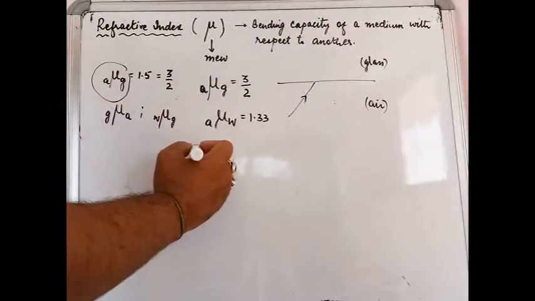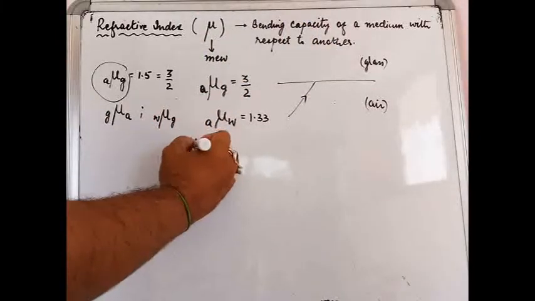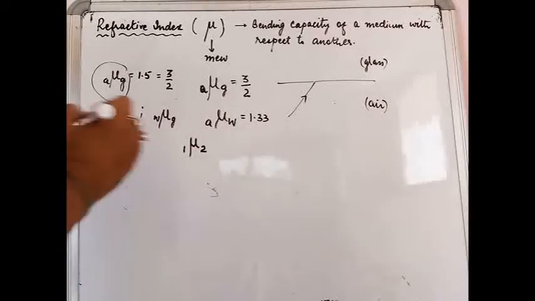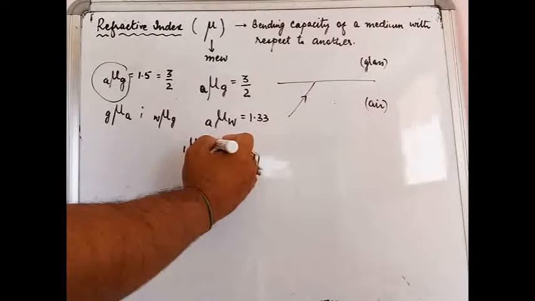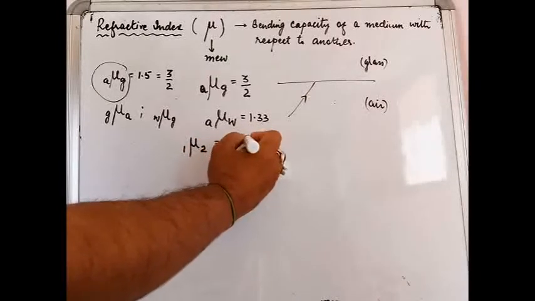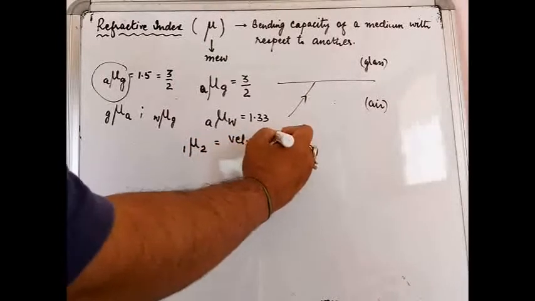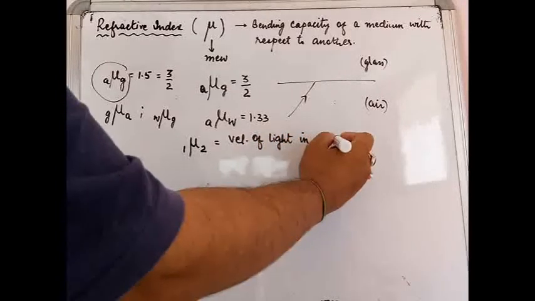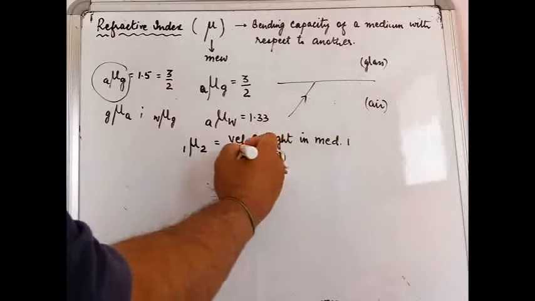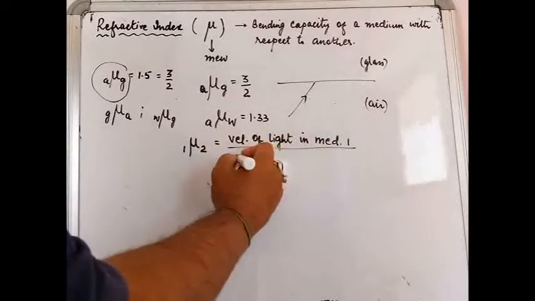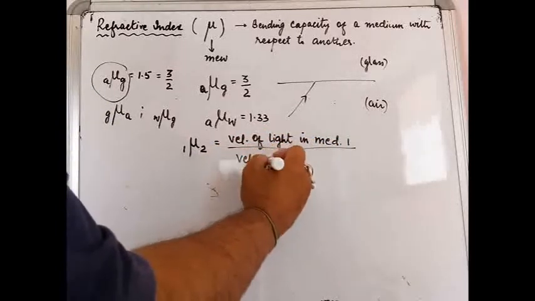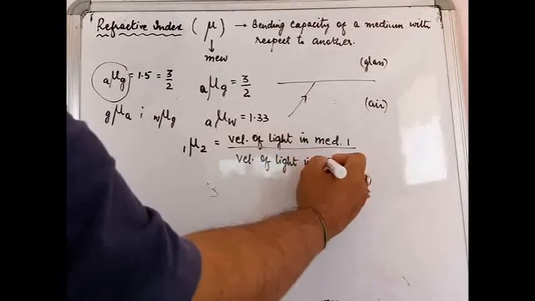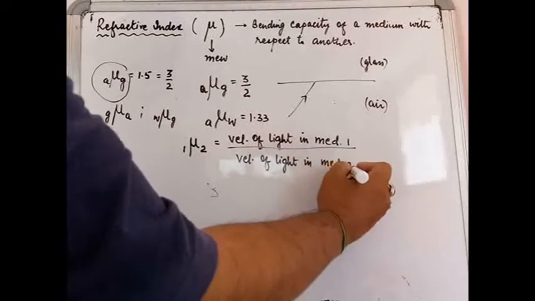Okay, so you can now write down the general formula. Refractive index of second medium with respect to first medium is given by velocity of light in medium 1 upon velocity of light in medium 2.